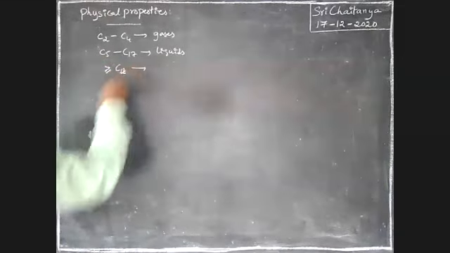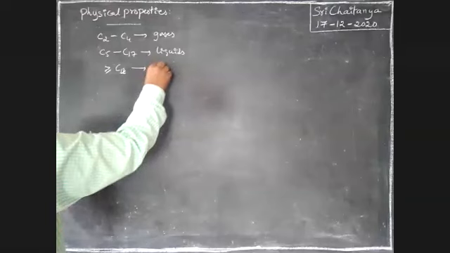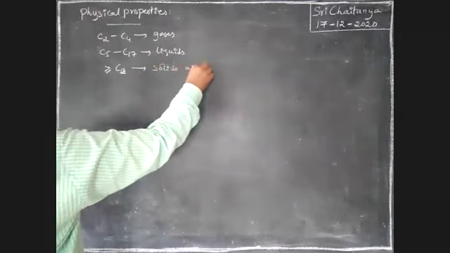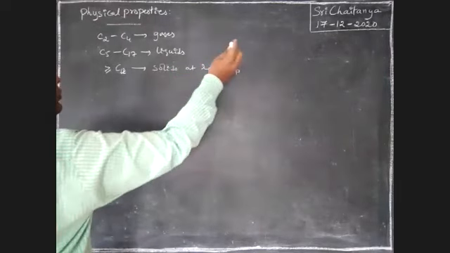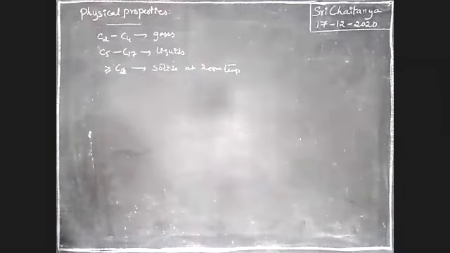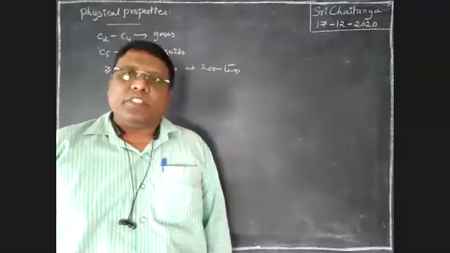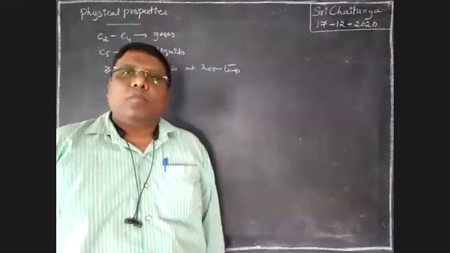Greater than or equal to C18 are solids at room temperature. These are the physical states of alkenes.